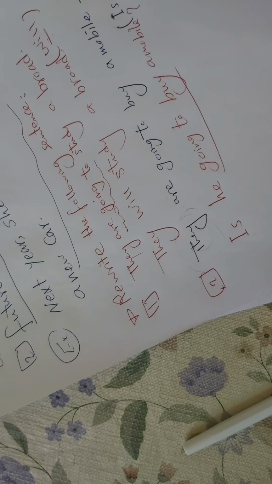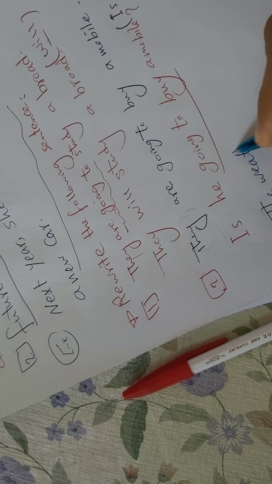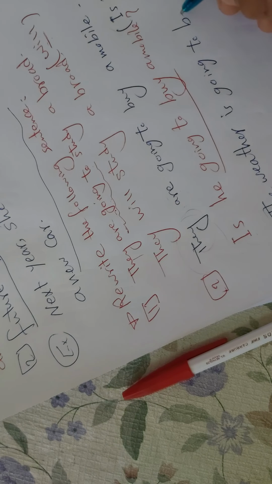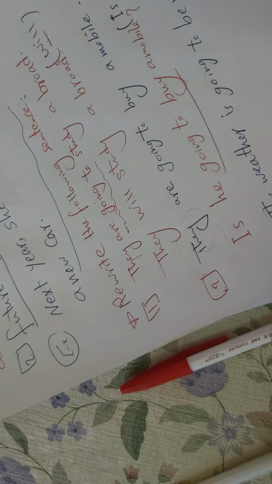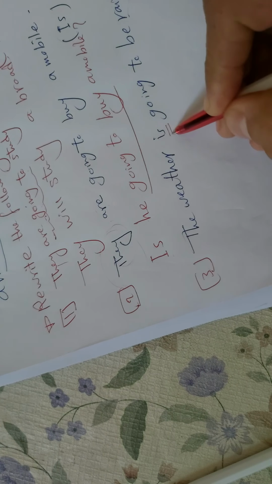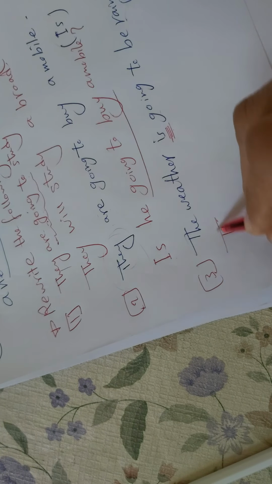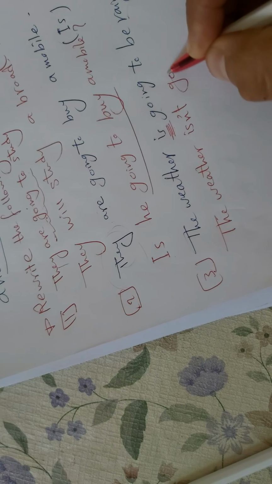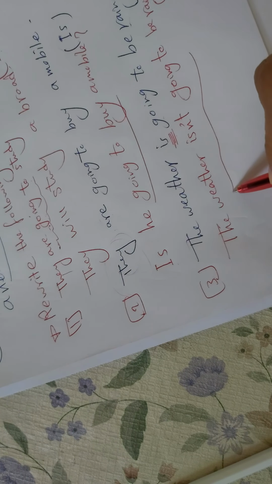Understand now? Question number 3. When I say the weather is going to be rainy, use not. You can tell me how to make the sentence negative. So look at the verb to be here, am or is or are. So we put not after them. So the sentence will be, the weather isn't going to be rainy. Okay, understand now?